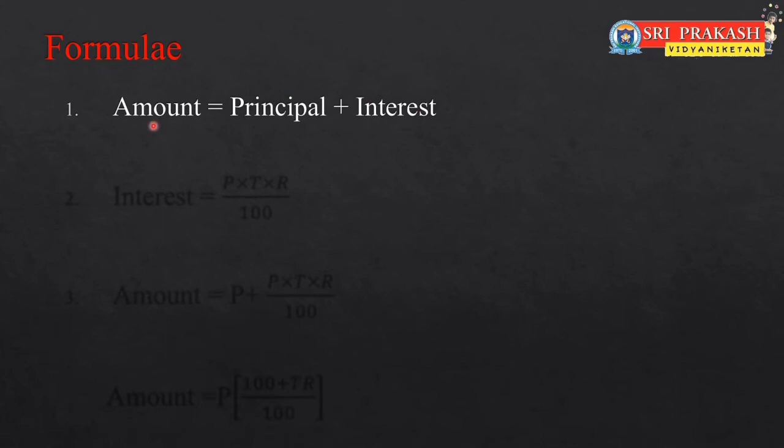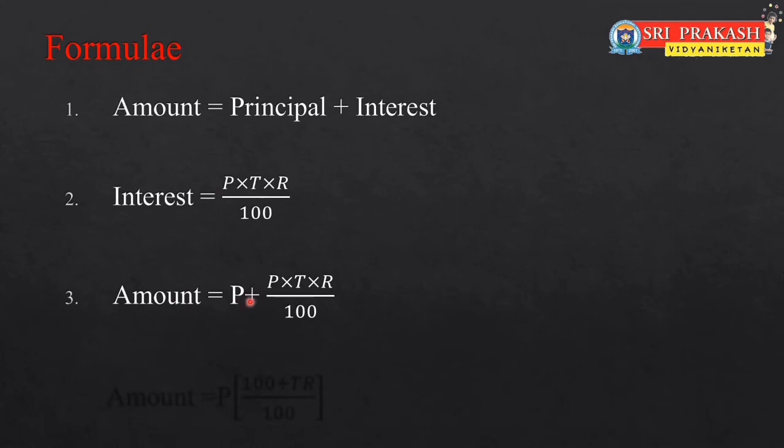So amount is equal to principal plus interest. As we know the interest formula PTR by 100, therefore amount is equal to principal plus PTR by 100, and this can be written in a simple formula: amount is equal to P into (100 plus TR) by 100, where P is taken common out of the bracket.